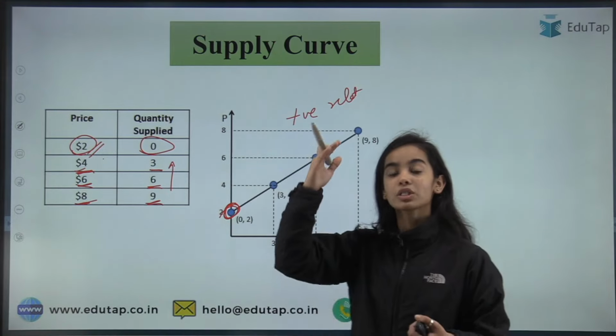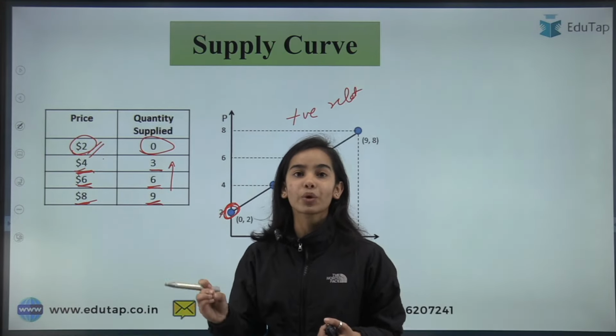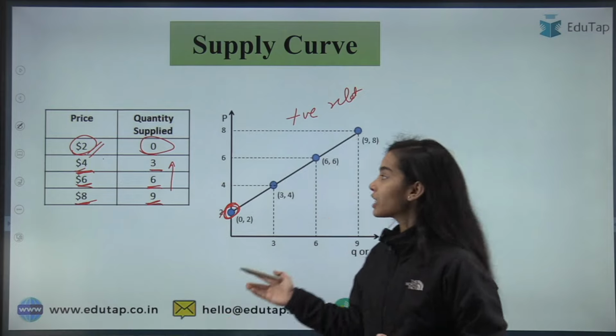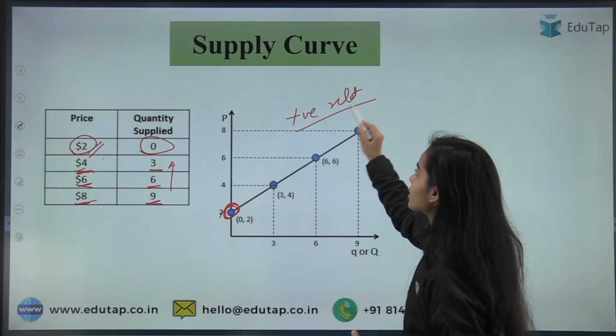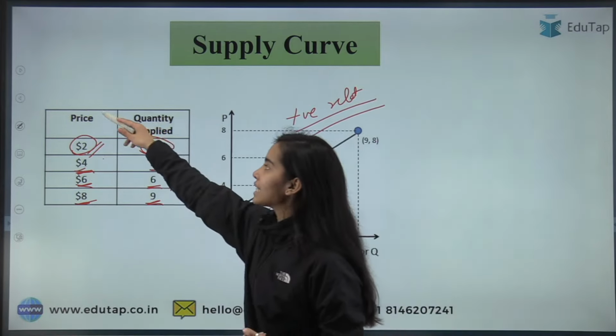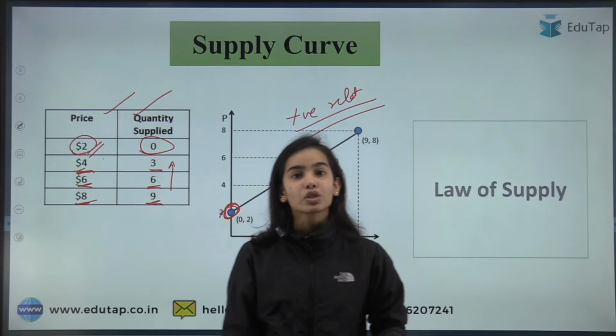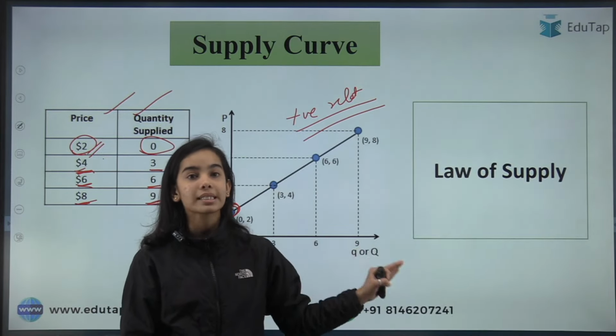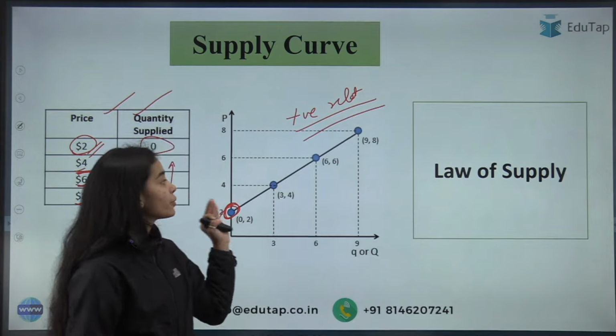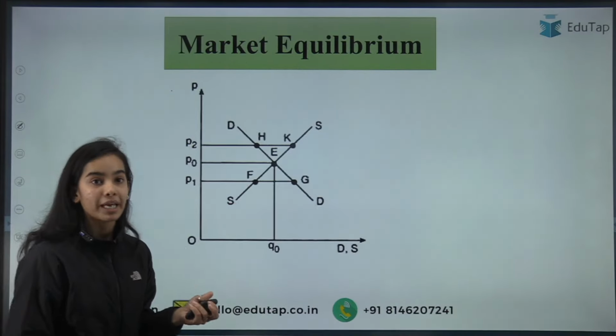In the demand curve, there was a downward sloping curve that was showing us the negative relationship. Here we have a positive sloping curve that is showing us the positive relationship between the price and the quantity supplied. So that's what the law of supply also tells us, that there is a positive relationship between the price and the quantity supplied.